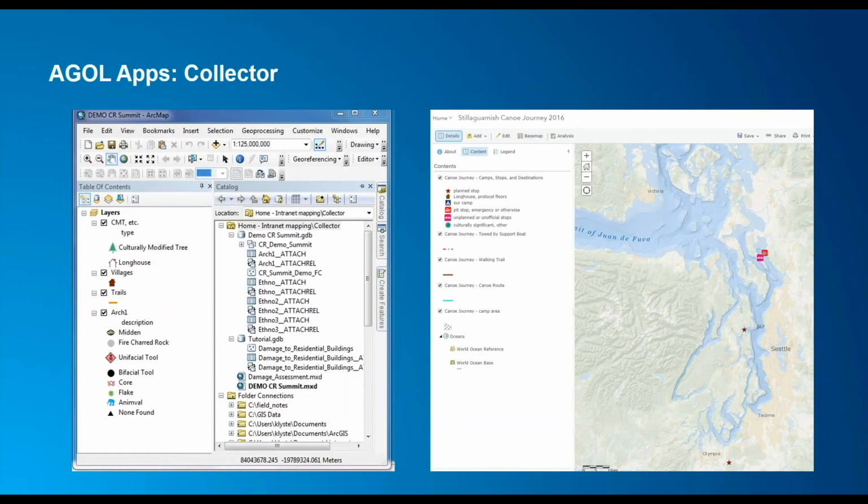And this is actually in ArcGIS Online. Once again, we can map different types of attributes. And this was created for our Canoe family so that they could then collect data and share that story with family members at schools, etc., and get excited to be able to spread what their experience was.